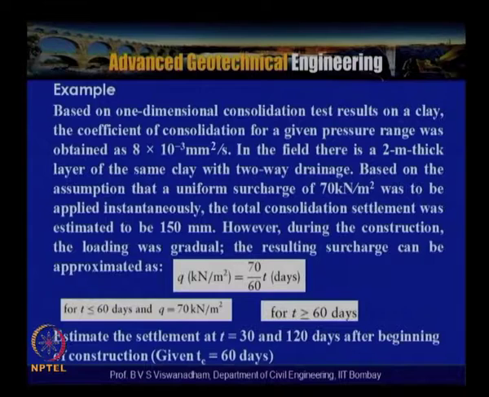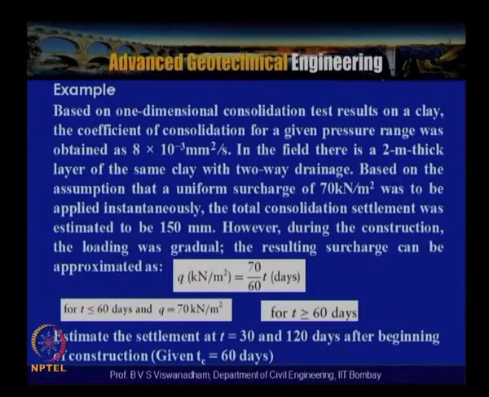However, during the construction the loading was gradual, and the resulting surcharge can be approximated as q in kilonewton per meter square equal to 70/60 times t, with time t measured in days. Estimate the settlement at time t equal to 3 days, 30 days and 120 days after the beginning of construction.